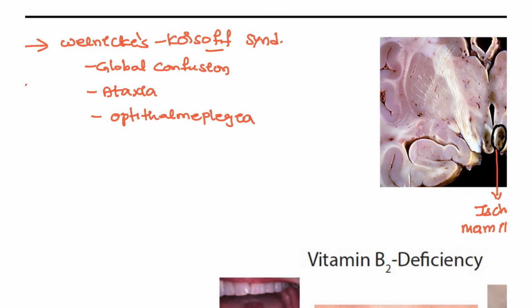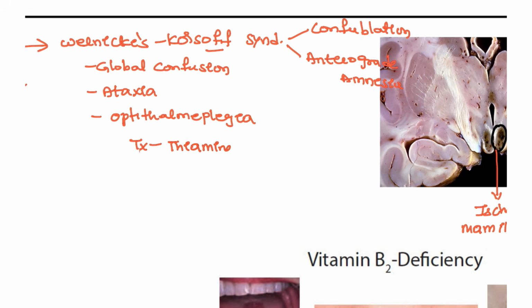In Korsakoff syndrome, you are going to see confabulation, like episode forgetting, and also anterograde, recent memory loss will be seen in this patient. This is the severe one. And what is the treatment? Whatever the patient presentation is, after you do the resuscitation, you have to give thiamine for this patient, followed by fluids, or you can say followed by glucose. But first and prior, you should give thiamine for this patient regardless.